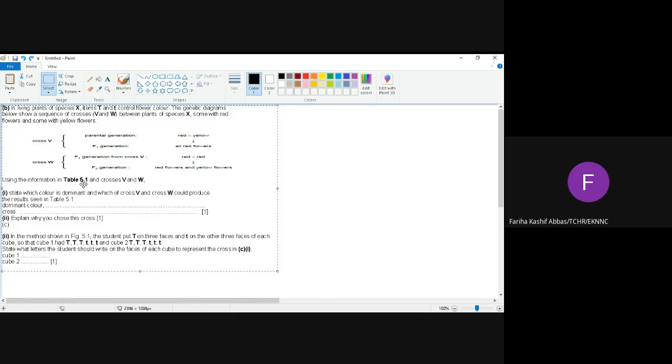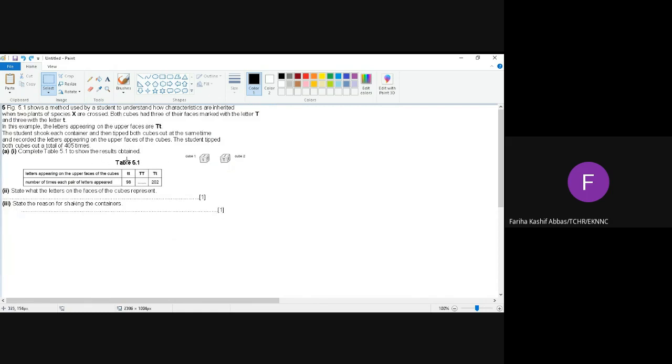Using the information in table 5.1, what was table 5.1? The same table that you have completed अभी, ठीक है, and crosses V and W. State which color is dominant and which of cross V and cross W could produce the result seen in table 5.1. बताइए, which color is dominant? Red. Red was dominant. And which of the crosses V or cross W could produce the result seen in table 5.1? This is table 5.1. Which of the crosses, V या W में से कौन सा क्रॉस ये वाला टेबल का रिजल्ट शो कर सकता है?